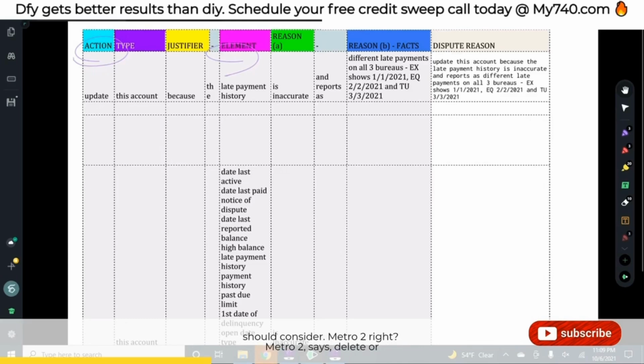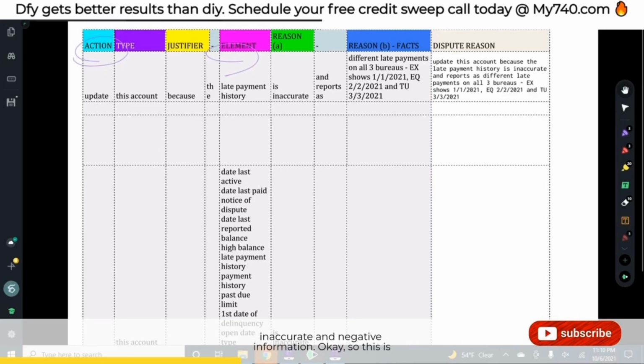And here's another thing that you should consider. Metro 2, right? Metro 2 says, delete it or correct it if it's inaccurate. It doesn't say unverified. It doesn't say incomplete. It doesn't say missing. It doesn't say any of that stuff. It says inaccurate. With the AJERO formula, we are specifically explaining why an account is inaccurate, and we are requesting deletion of this inaccurate and negative information.